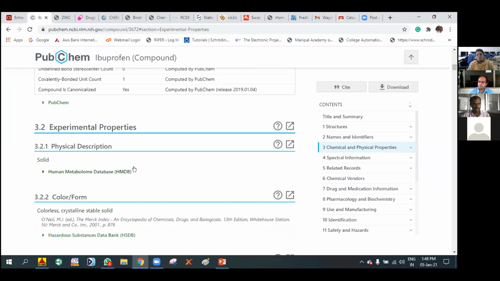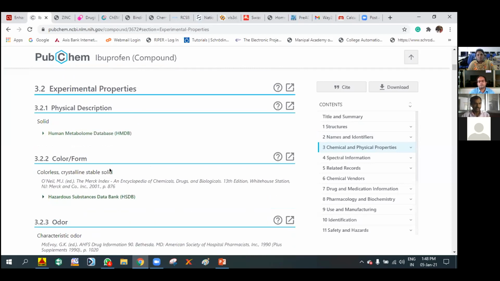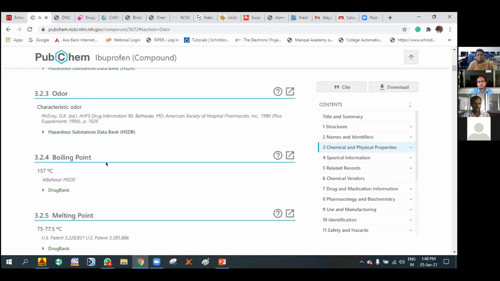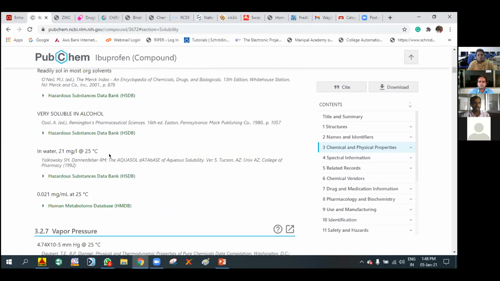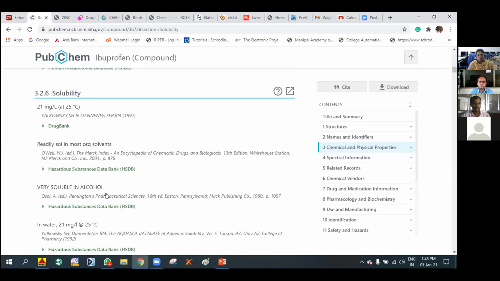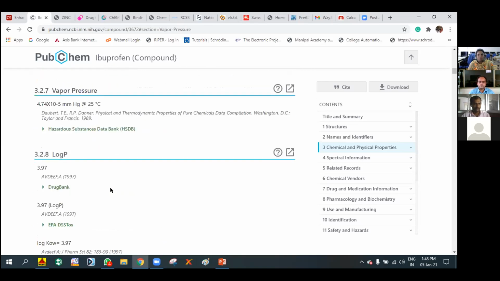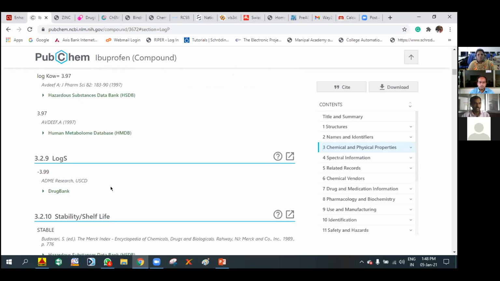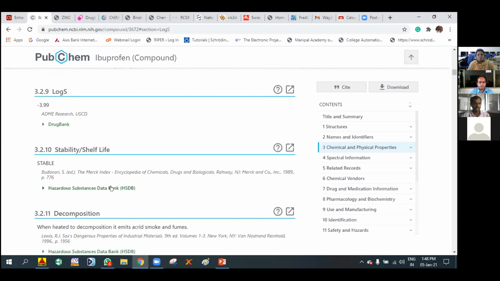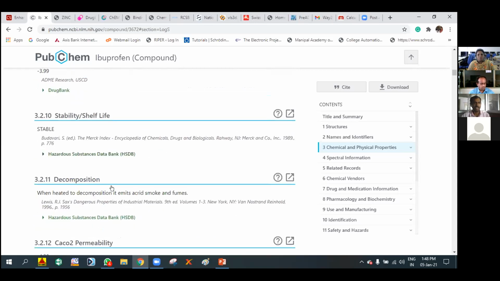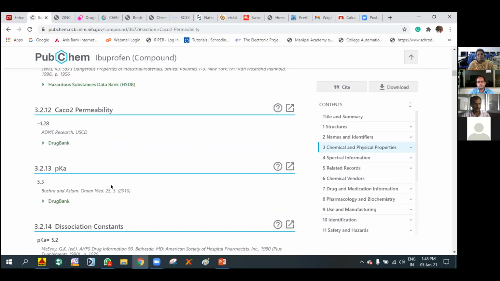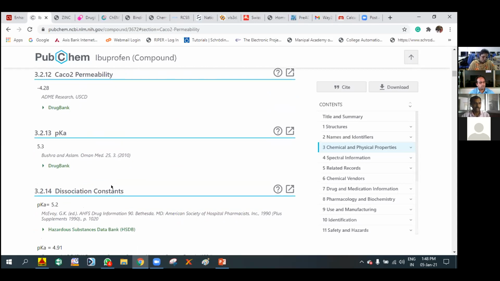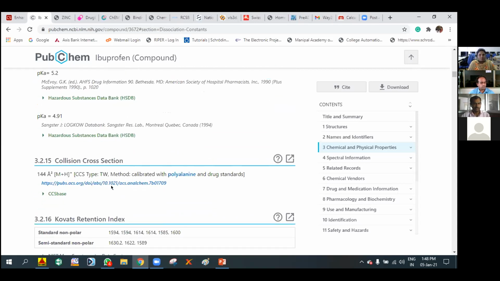Experimental data is also available if the drug is already marketed. We can observe the physical properties: color and odor, boiling point, melting point, and solubility. For ibuprofen, which I entered, we can find vapor pressure, log P values and how they were calculated, solubility, log S value, shelf life, stability, decomposition, Caco permeability, and pKa values and dissociation constant. So different data we can observe.